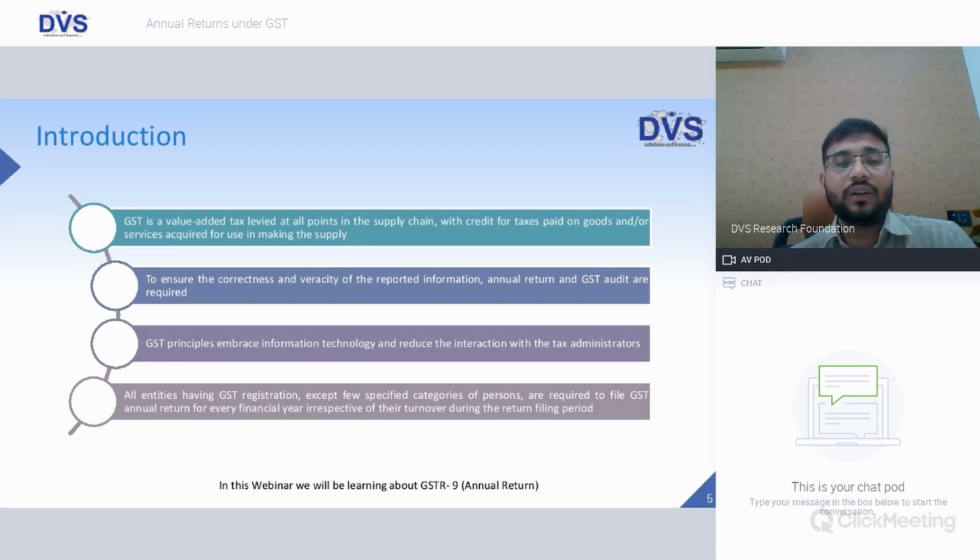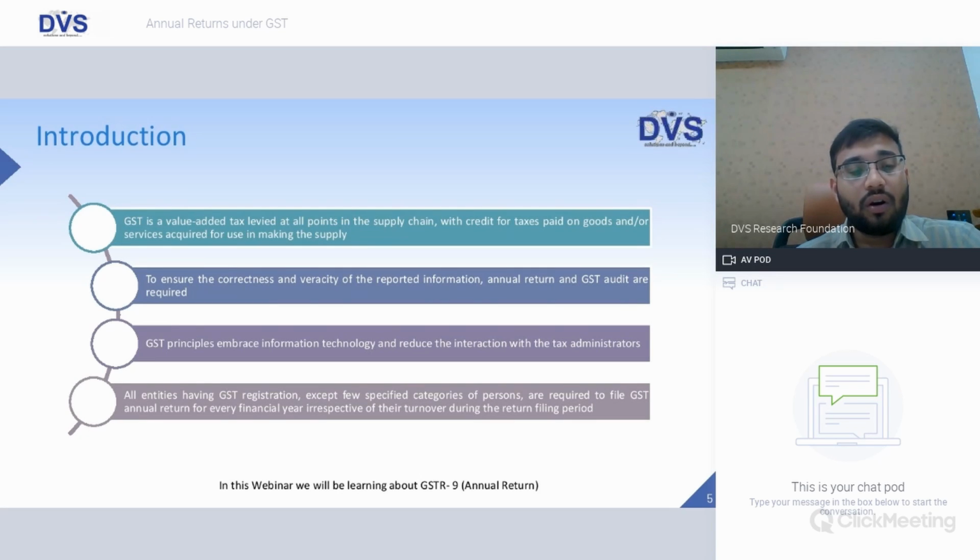GST is a value-added tax levied at all points in the supply chain, wherein credit is available for whatever tax is paid in the earlier chain while making the payment for the current chain of a transaction. To ensure correctness and veracity of the reported information, annual return and GST audit are required. GST principles embrace information technology to reduce the interaction with the tax administrators. So again, the annual returns are online returns. There is no physical submission of documents required for filing annual returns.